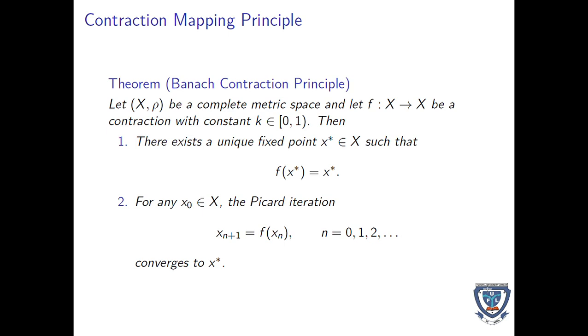Number one is that once there is a complete metric space, emphasis on the word complete, and there is a contraction, then the fixed point must exist and the Picard iteration must take us to that fixed point.